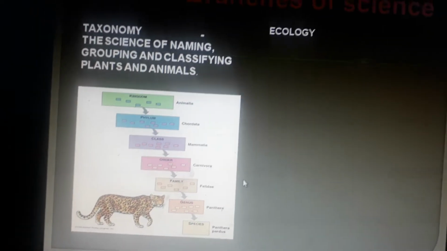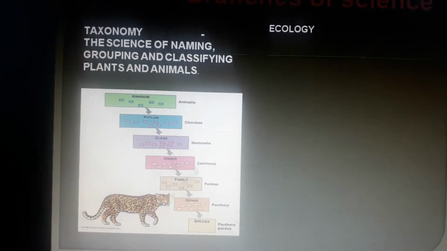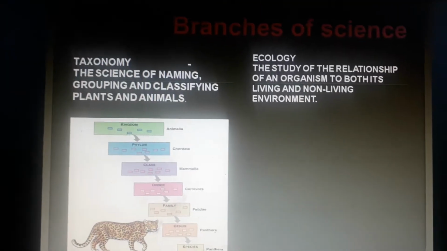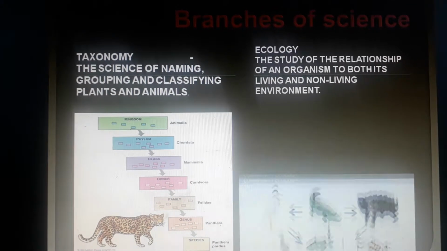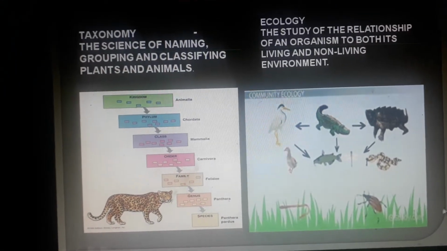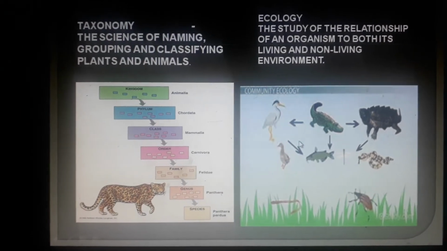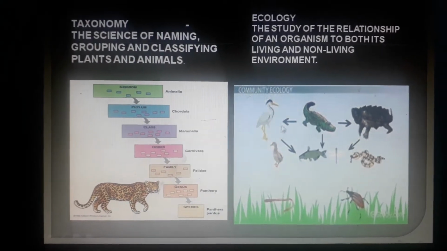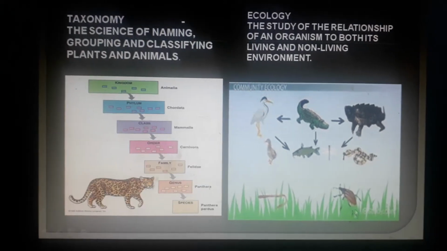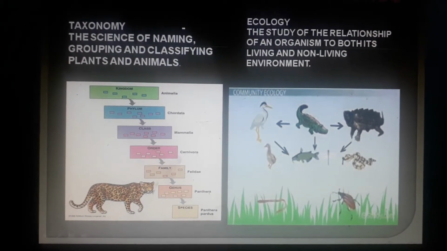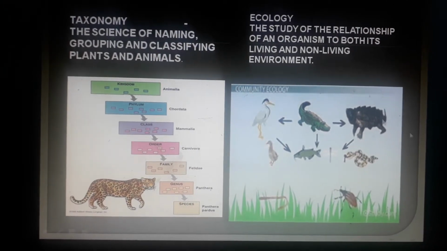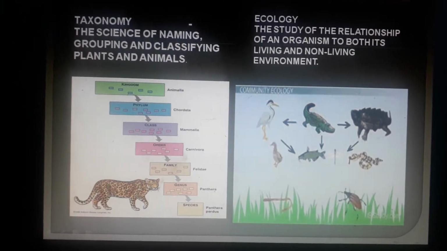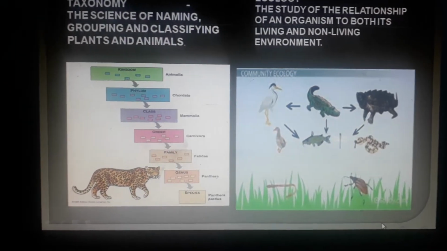Then next we have ecology. Ecology is the study of the relationship of an organism to both its living and non-living environment. So we study the ecosystem in which living organisms interact with each other and also with the environment, like temperature, water. These are all environmental factors. We are all interdependent on each other. That is why in ecology we study the interdependence of living organisms.